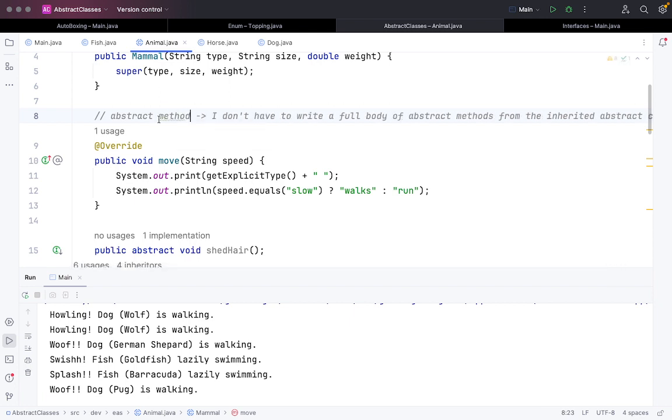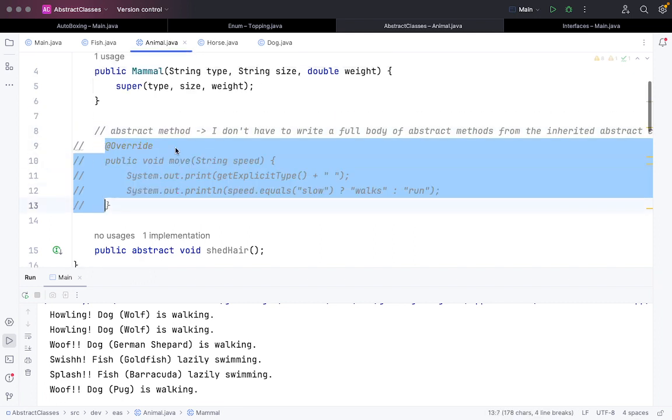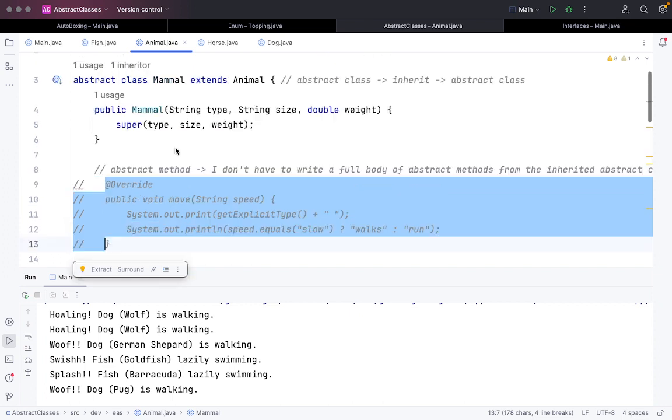So if I just comment this move function out, it will work pretty much fine.